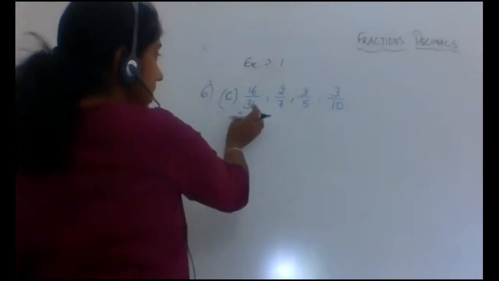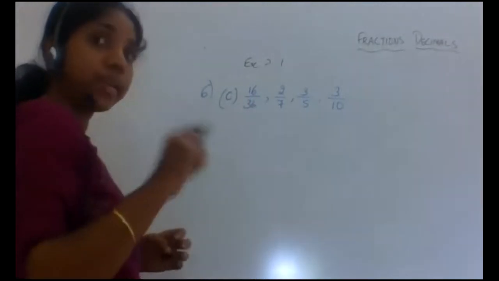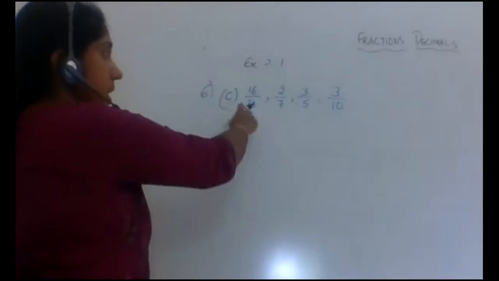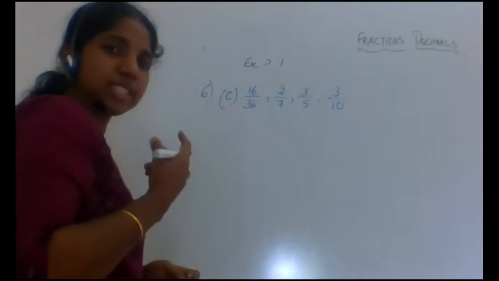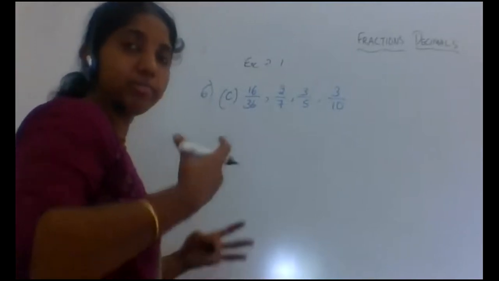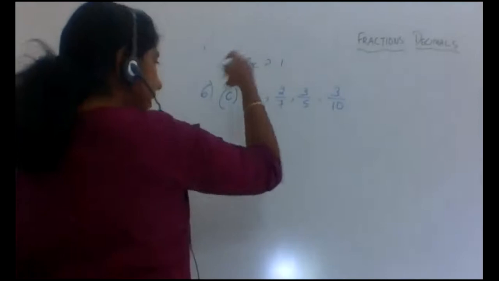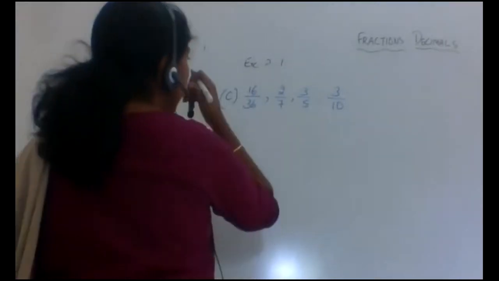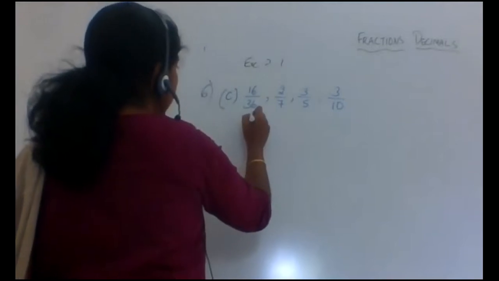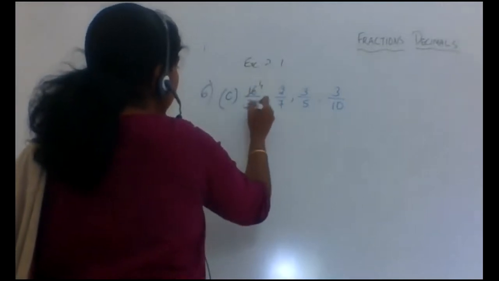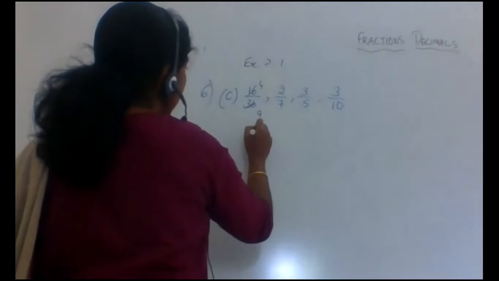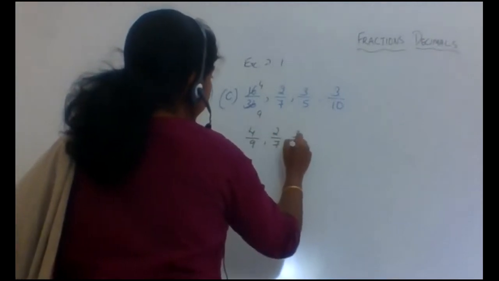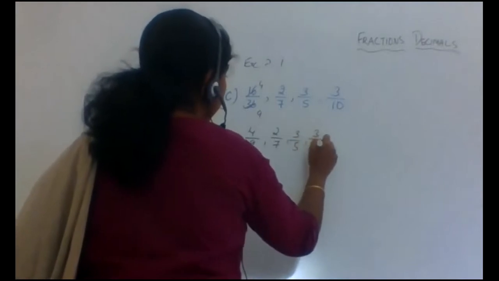Otherwise, to convert to like fractions we have to take the LCM. Taking the LCM for 36 is fine, but it's a very big number compared to all these, so we'll simplify. In the 4 table, 4 fours are 16 and 4 nines are 36. So it will be 4 by 9, 2 by 7, 3 by 5, and 3 by 10.